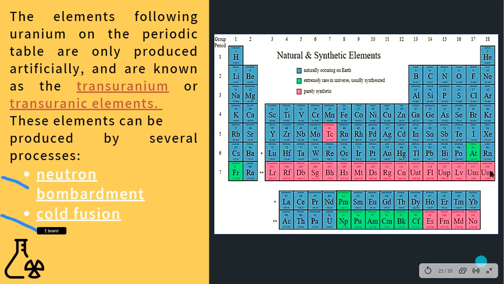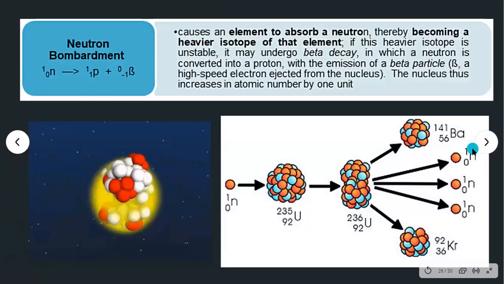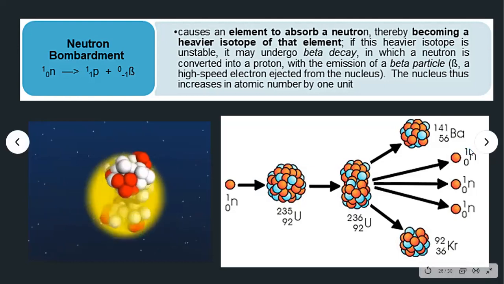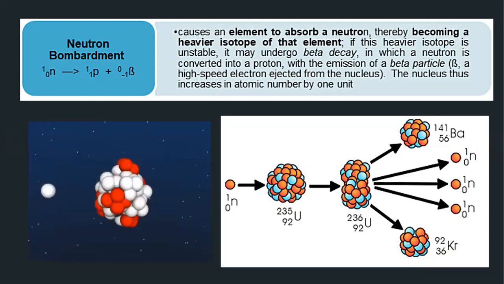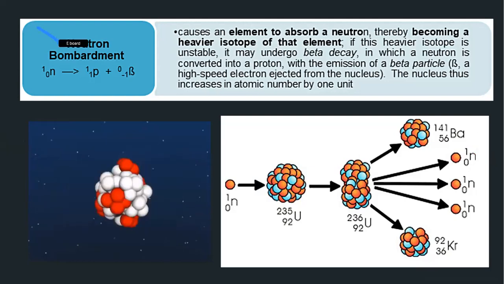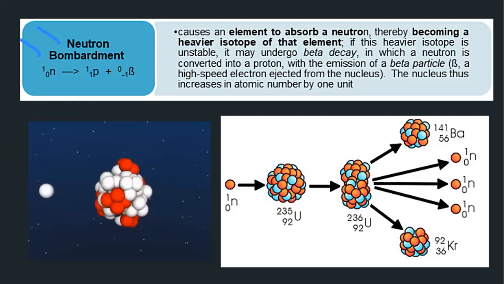Let us try to separate the two. What do you mean by neutron bombardment and cold fusion? Therefore, remember these are the two processes on how we can create your synthetic or artificial element. First, neutron bombardment. So from the term neutron, we add neutron, no charge, to become proton later on. Bombard meaning i-force mo siya, bahain mo siya ng ating neutron.